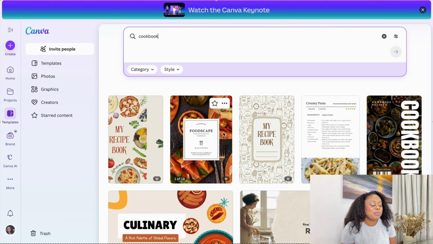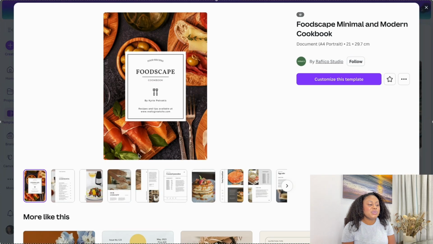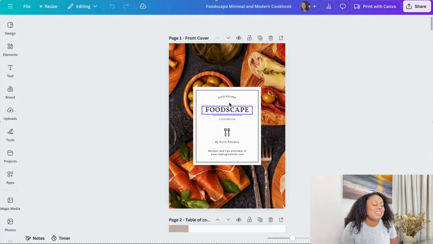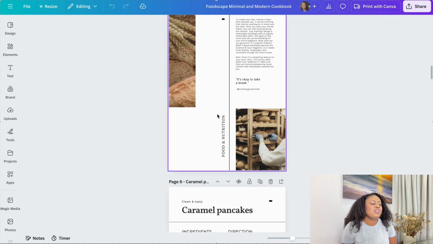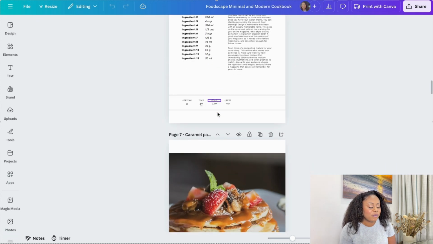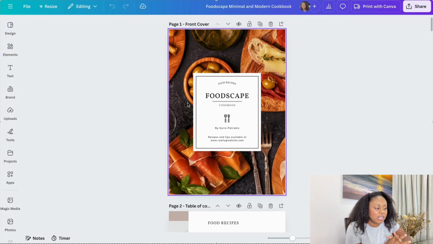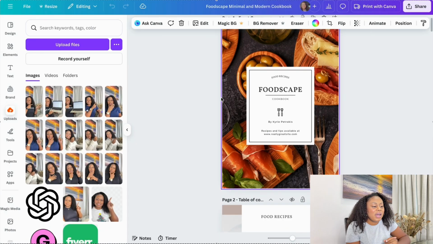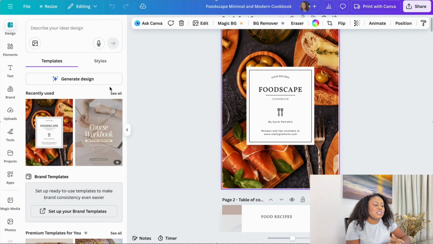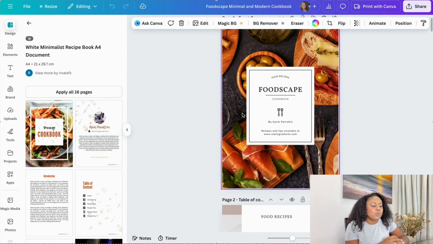So here we have some beautiful templates. I'm gonna just choose any one of these. And once you choose the one that you want, then you're going to choose customize this template. Once you get there, there's so many changes that you can make. You just want to go through it and see if it's something that you like. Remember, you can change everything right here. You can change the colors, you can change the font, you can add your own design to the template as well. You can upload your own photos to it. You can change the design if you want to, because there's so much you can do in Canva.